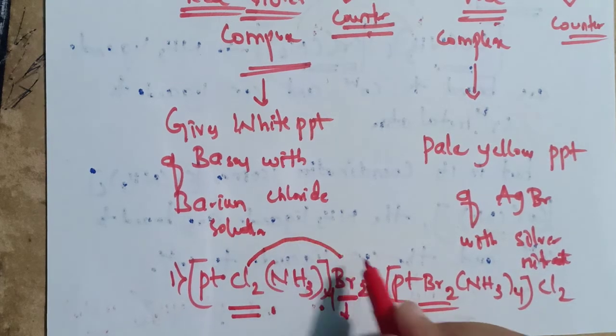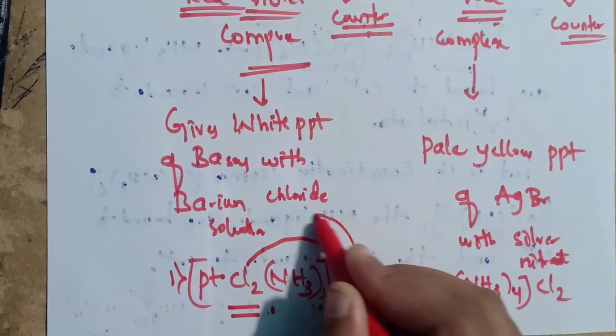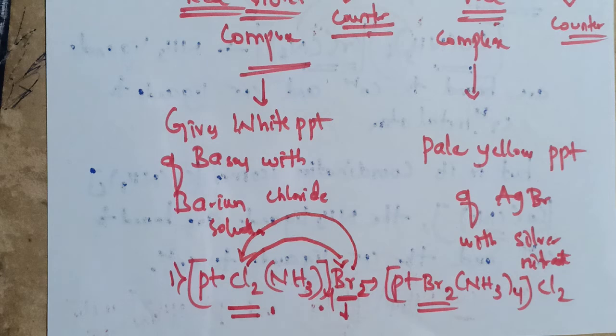Here it is exchanged, and this has come here. Here the exchange of ions between the coordination sphere has taken place. That's it. It is about ionization isomerism.